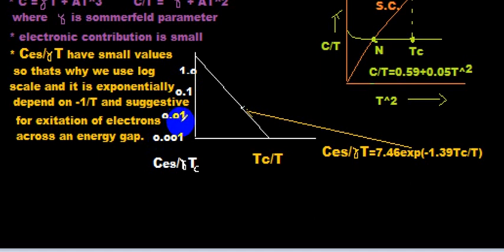This is the experimentally calculated value, exponent minus 1.39 T_c by T, and from this you can easily see that C electronic by gamma T depends exponentially on minus 1 by T, and it is suggestive for the excitation of the electrons across an energy gap.